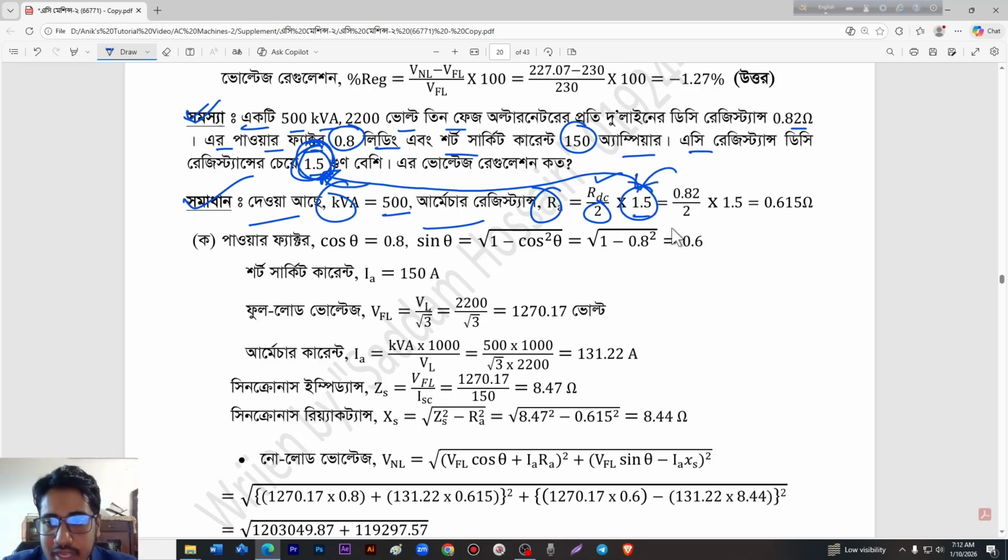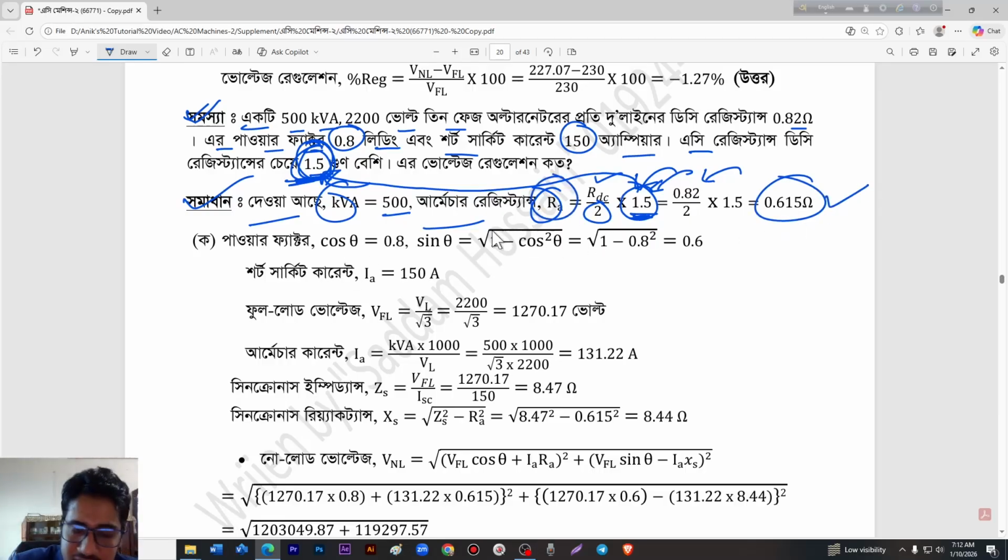If this 1.5 is not given, of course you have to put the formula I have already told you. Put this value here and we'll get 0.615 ohms, the armature resistance. This is very simple.